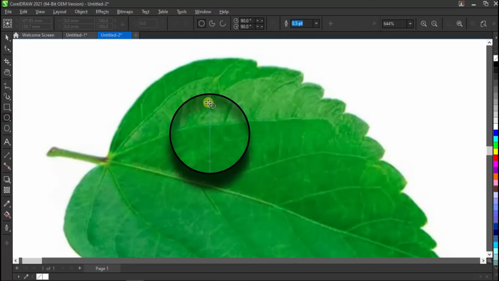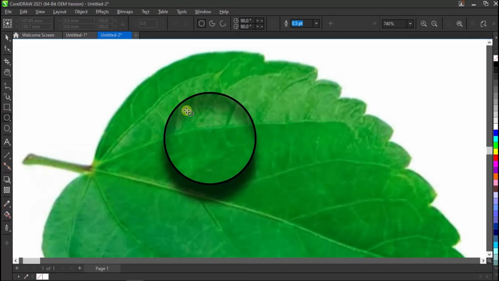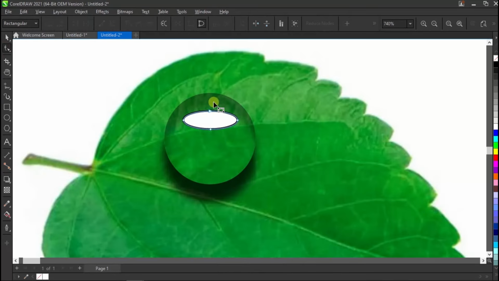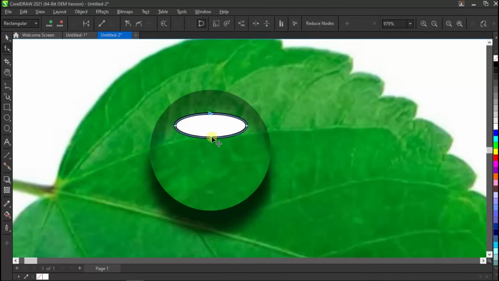Now take the circle tool again and draw another small circle like this. Fill it with white color and press Ctrl+Q to convert it to curves. Select both nodes and move them upward slightly.